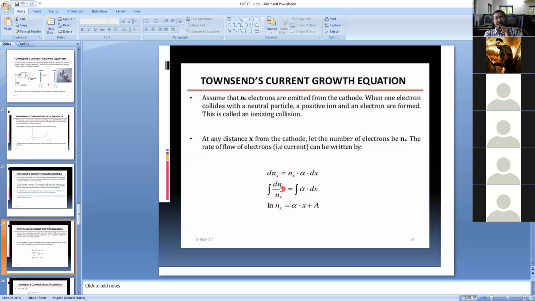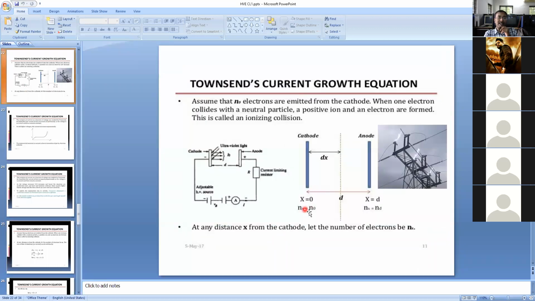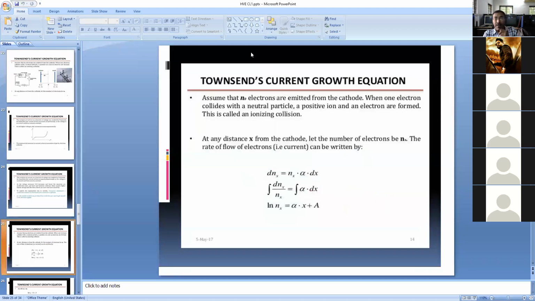Then integrating dn x by n x, we get ln of n x is equal to alpha into x plus a constant. The initial condition is that the number of electrons is n naught at x is equal to 0. At x is equal to 0, how many electrons are there? N naught. So that constant A is nothing but ln N naught. It's clear.